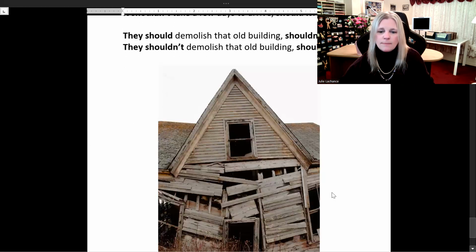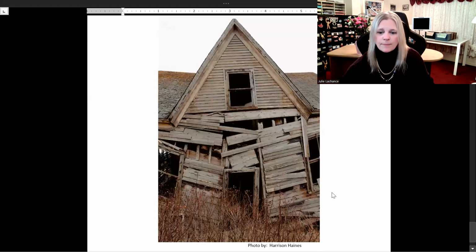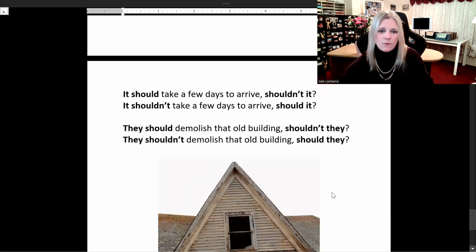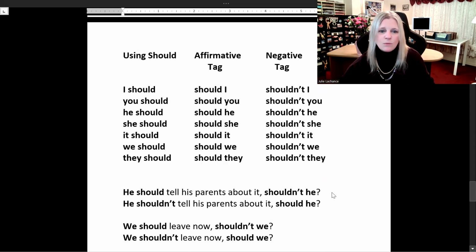Of course they should. It's ready to be demolished. It's a very ugly, old, falling down building. It's ready to go. Okay, and that's it for your affirmative and negative tags with should, would, and could. Is there anything easier than that? I don't think so. That was very easy stuff. And because you guys have done the other tag questions, numbers 1, 2, and 3, you're starting to get the hang of it. I know this for a fact.